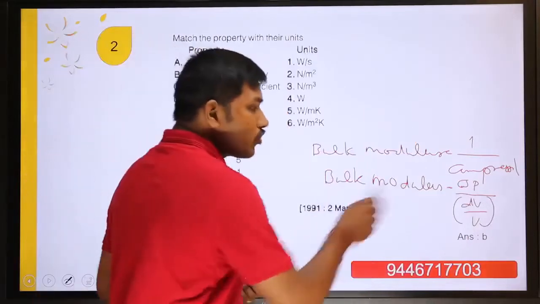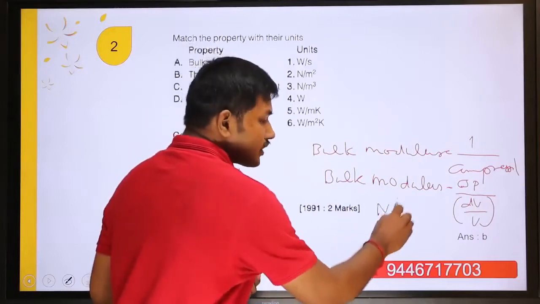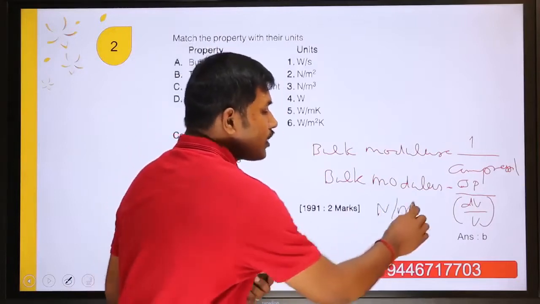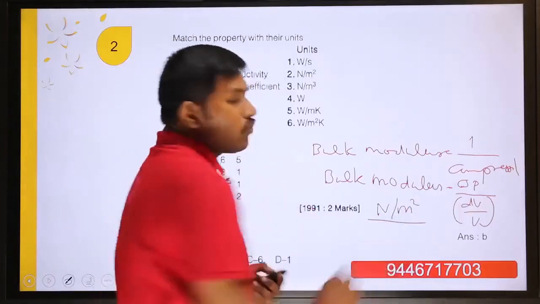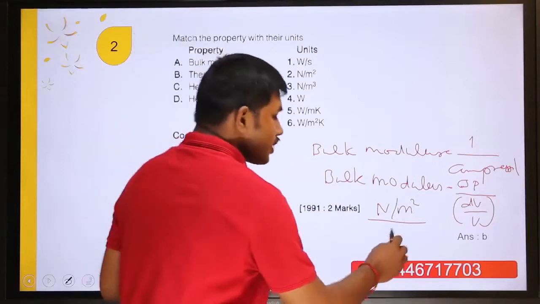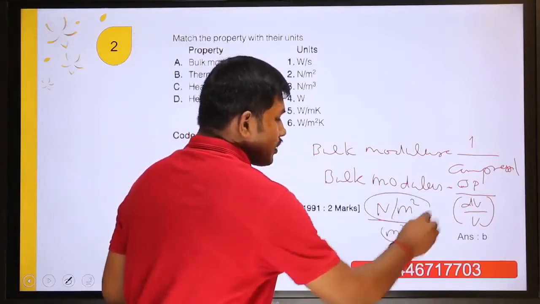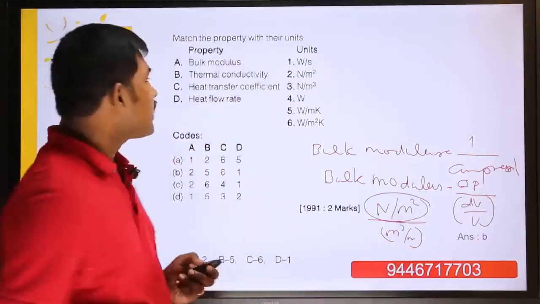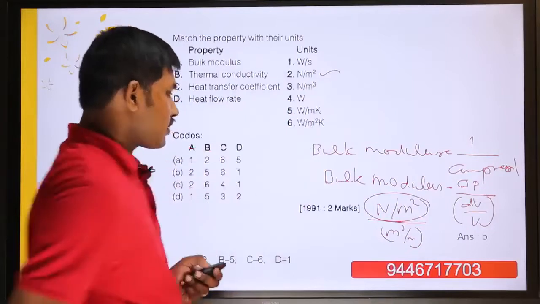So what is the unit of pressure? Pressure means force acting per unit area, Newton per meter square, divided by change in volume. Volume is meter cube by meter cube, they cancel each other. So the answer is Newton per meter square. That is the unit of bulk modulus.